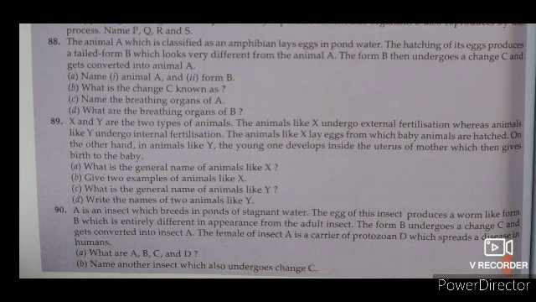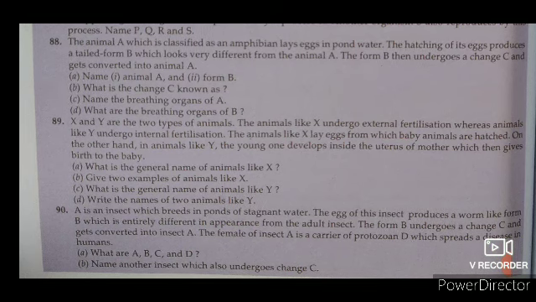So this one, talking about part C, it is asking: name the breathing organs of A. Breathing organs of A: we already know that since A is a frog, the breathing organs of a frog are lungs. Since B is a tadpole, the breathing organs of a tadpole are gills. Okay, so other questions may be created from that. We can ask some questions regarding that.